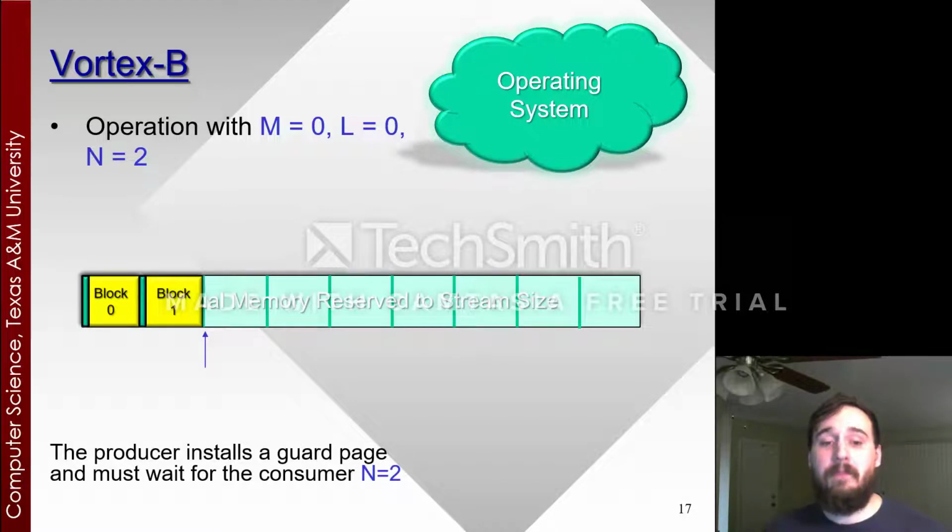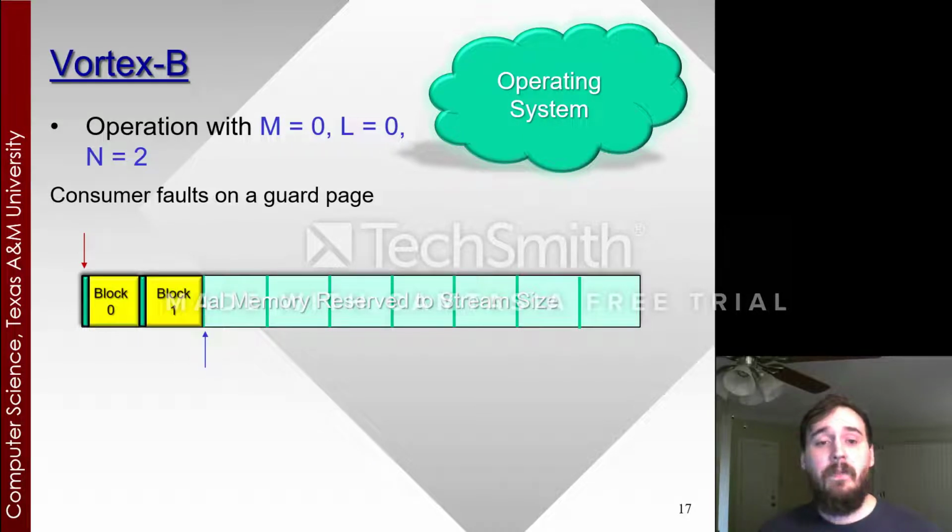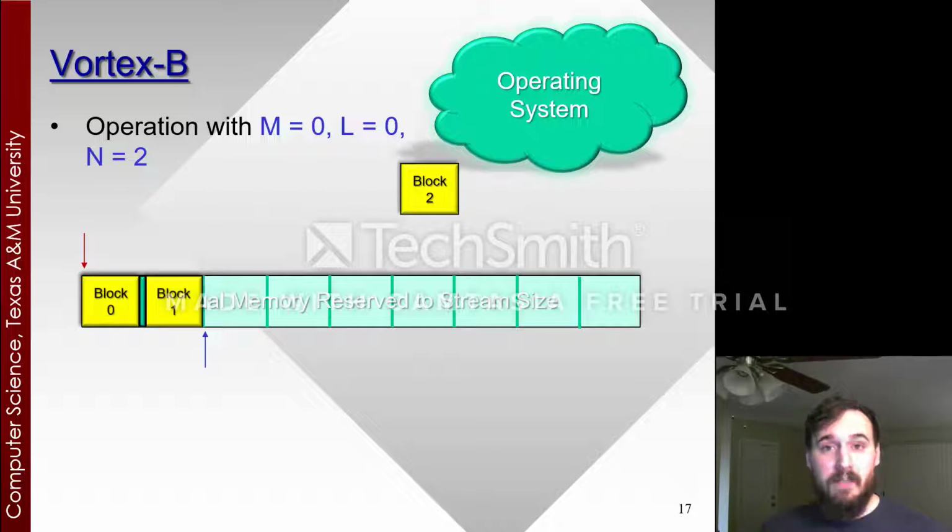At this point, the producer again installs a guard page at the beginning of block 1 and now must wait for the consumer. Because we've specified N equals 2, the maximum amount of blocks that we would like the producer to be ahead of the consumer is 2. So we wait for the consumer to fault on block 0. Now the consumer comes into the equation, faults on block 0's guard page. To be able to process this block, the consumer removes the guard page from block 0 and notifies the producer. Once this is done, the producer can now allocate block 2 because it knows that it is within 2 blocks of the consumer.